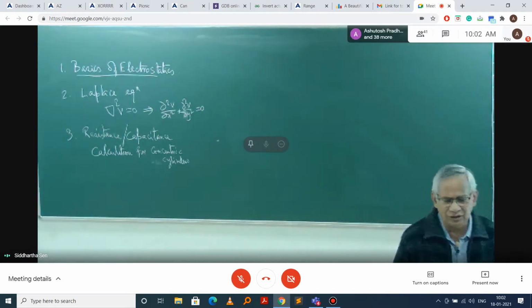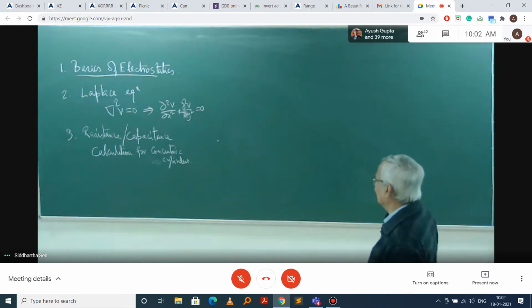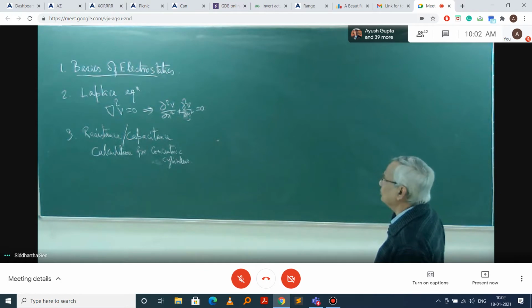We will also see that this Laplace equation is in 2 dimensions. In 3 dimensions, there would be a z added to it. And apart from that, using the boundary conditions, we may solve it.